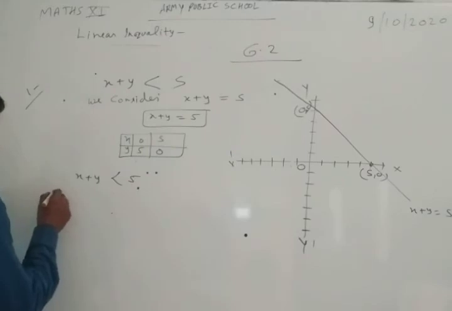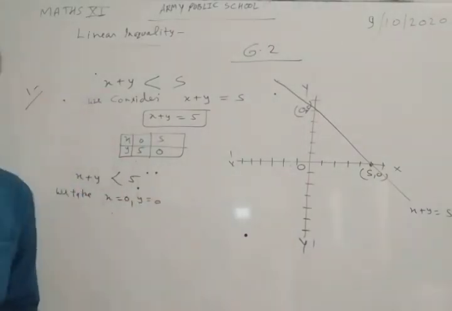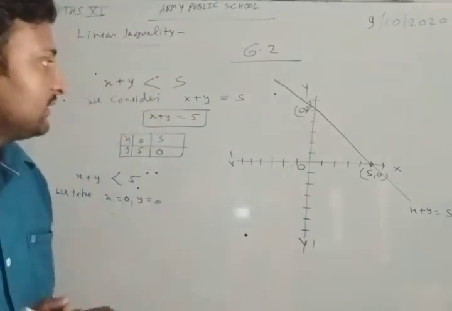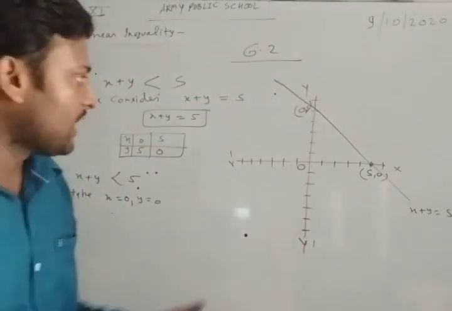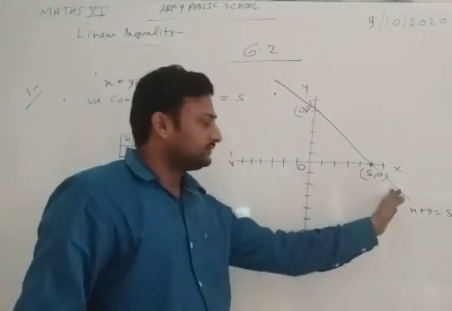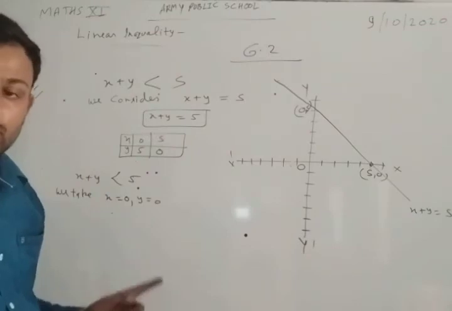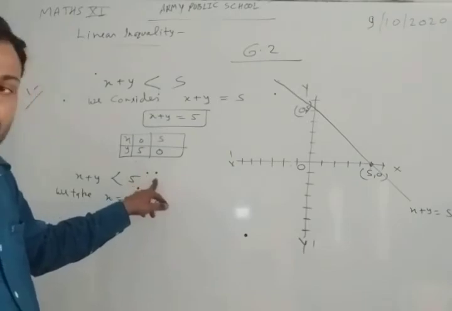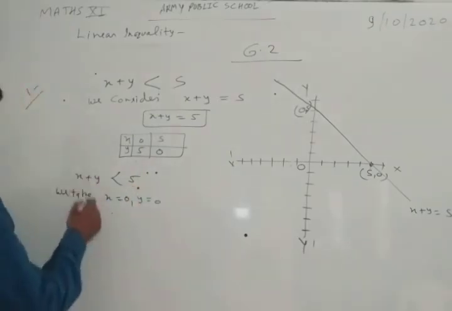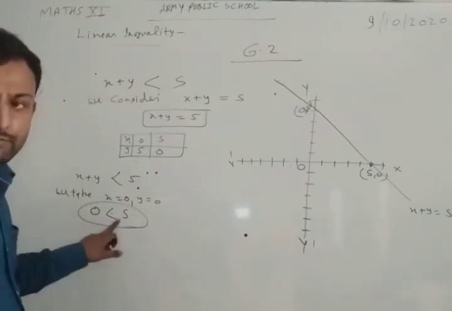So first we take x is equal to 0, y is equal to 0, and we check the origin, on which side of the line the origin lies, either inside the line or outside the line. So first we will check the origin. For checking the origin, we will take x is equal to 0, y is equal to 0 in the inequality. So what we get? 0 is less than 5. So this is true. 0 is always less than 5.